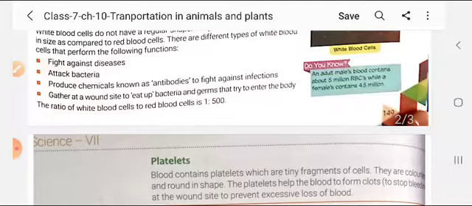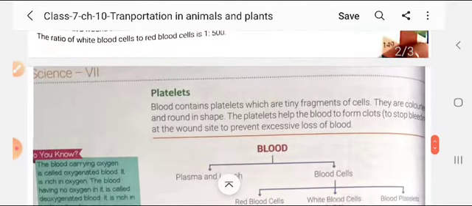The ratio of WBC cells to RBC cells is 1 to 500, meaning that for 500 RBC cells there is only one WBC cell. That is, 1 to 500 is the ratio.